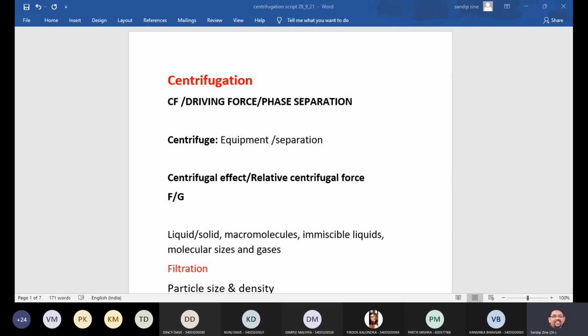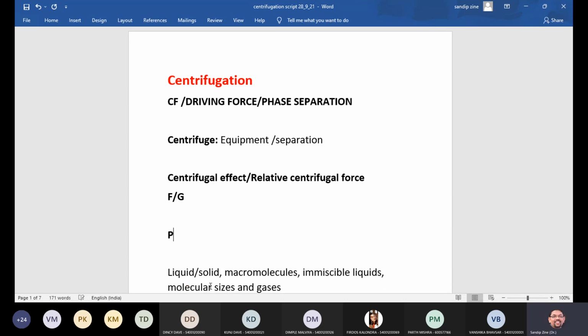The separation between liquid and solid phases is on the basis of particle size and density difference. So here two important terminologies you have to keep in mind: one is particle size and density.